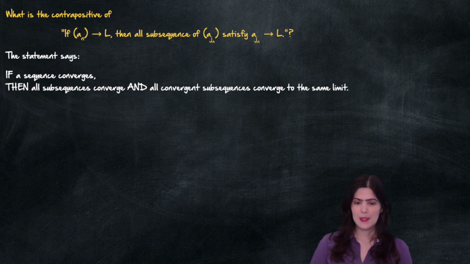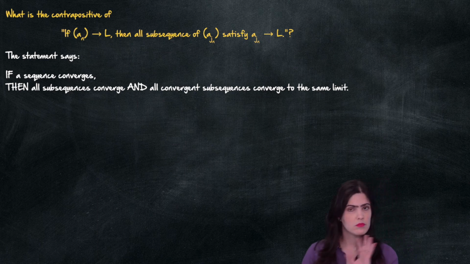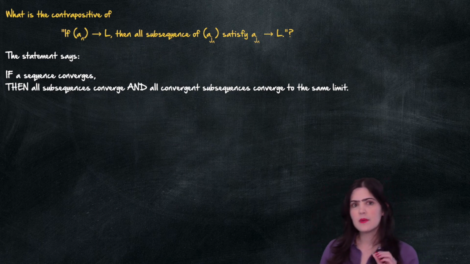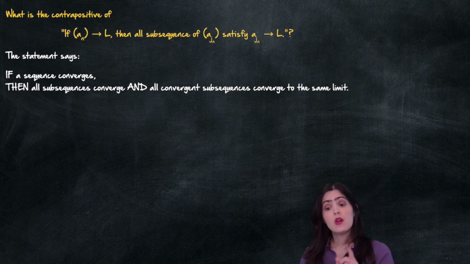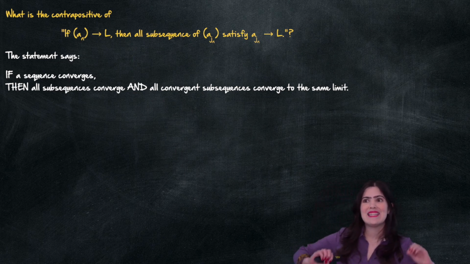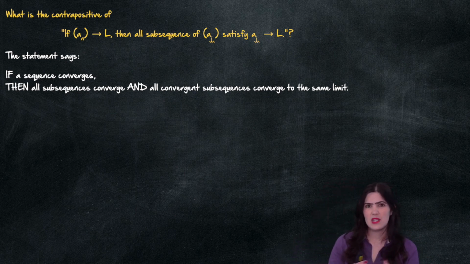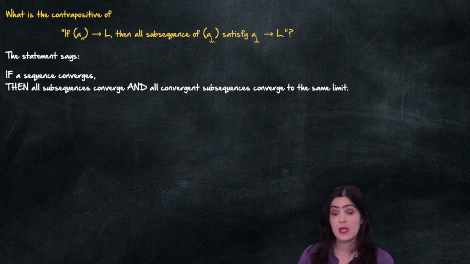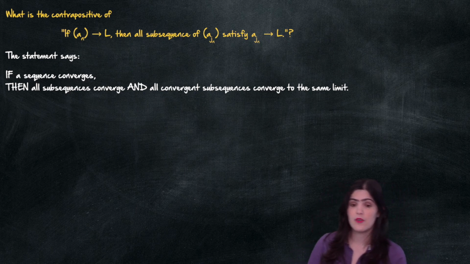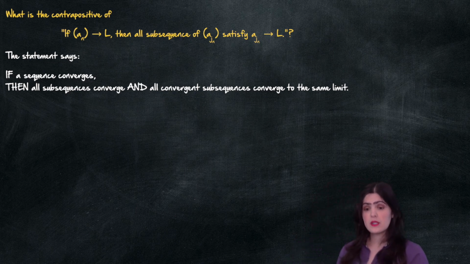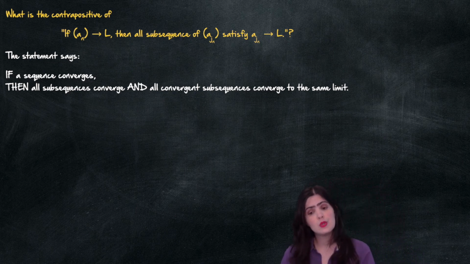Welcome back. So, the statement is saying the following: that if a sequence converges, then all subsequences converge and all convergent subsequences converge to the same limit. Now here I'm expanding it to make it a bit easier to see. So that is actually what the theorem is telling me.